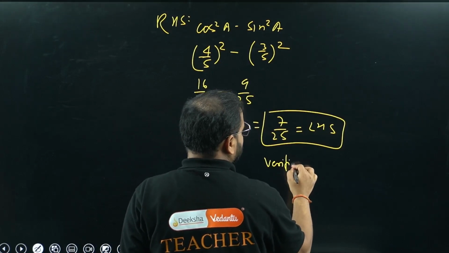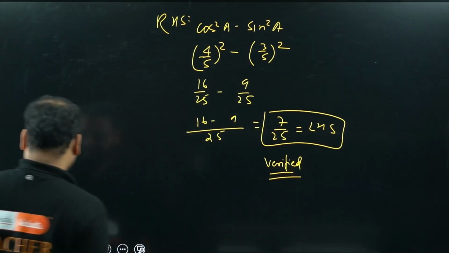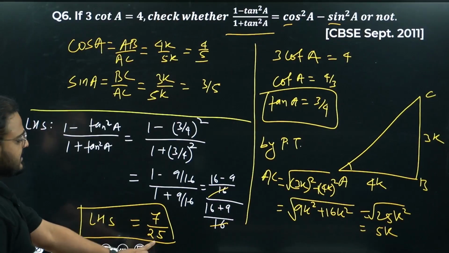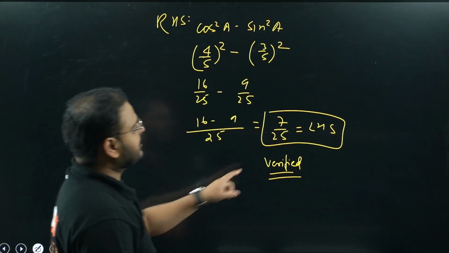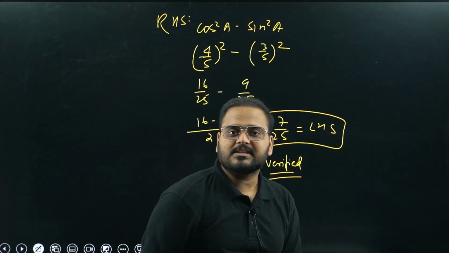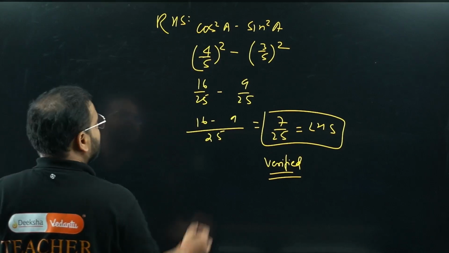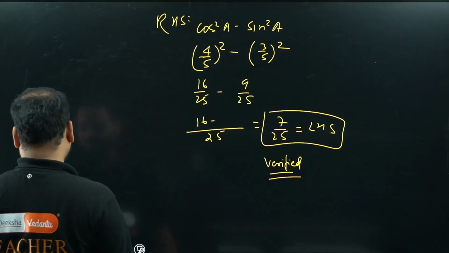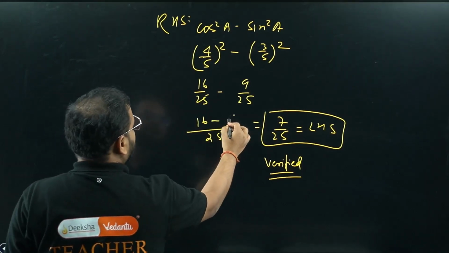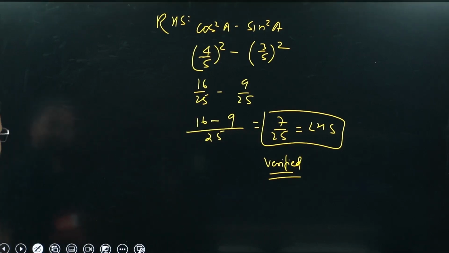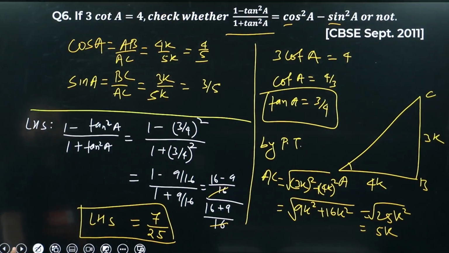Verified, sir, that LHS is equal to RHS. Check here, LHS 7 by 25, RHS 7 by 25, which is equal to LHS. Is that clear? Simple question. Have a look. This doesn't look like 9, I'll change it to look like 9, sir. Clear? Yeah? Okay.